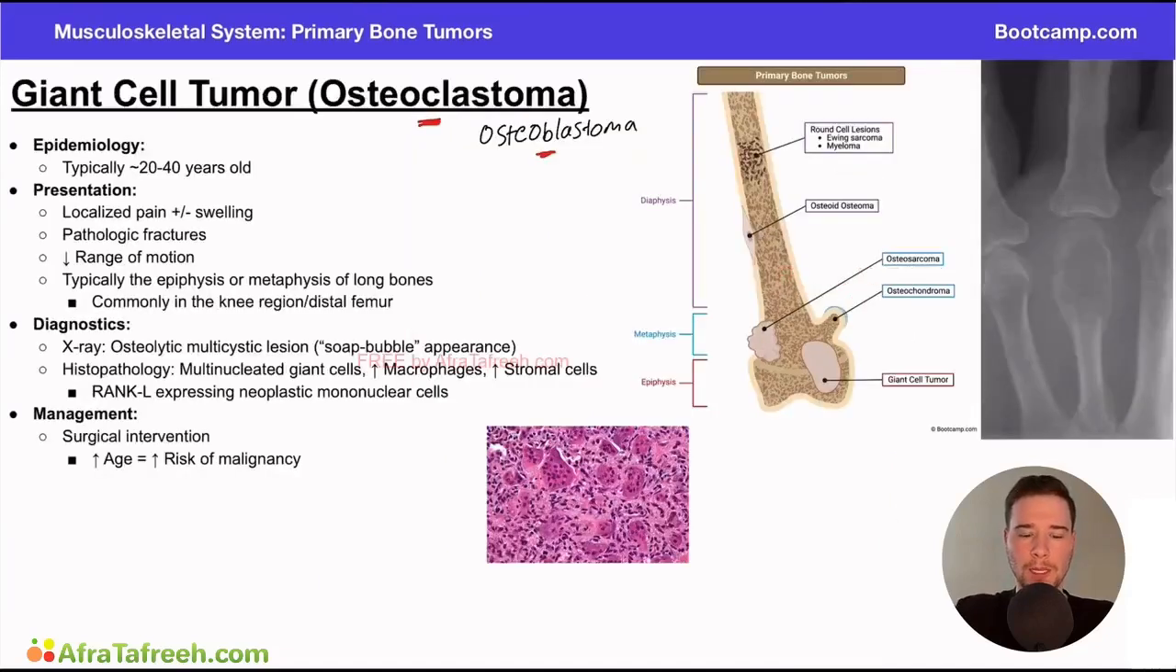So when we think about the epidemiology for this condition, the main thing they want you to know is the age range. Typically, it's going to be approximately a 20 to 40-year-old. And again, I keep saying this, but this doesn't mean an 18-year-old can't have this or a 45-year-old can't have this tumor. But most often, this is a younger to middle-aged patient population that we're going to see with this tumor. Now, when we think about the presentation here, this bone tumor is going to often present with localized pain with or without swelling.